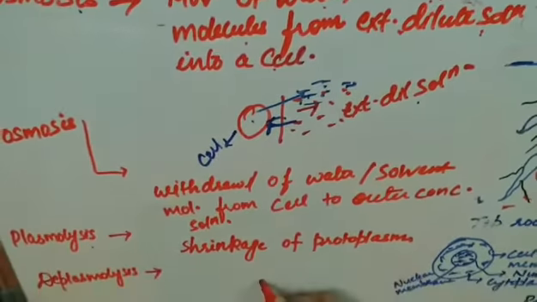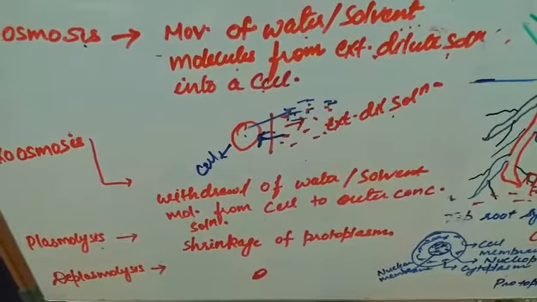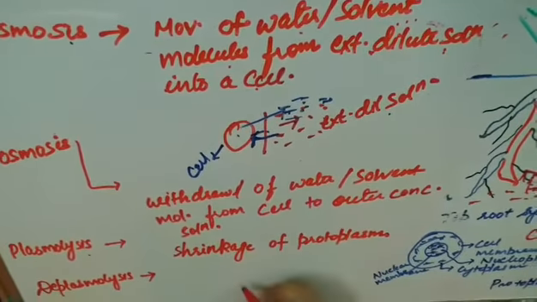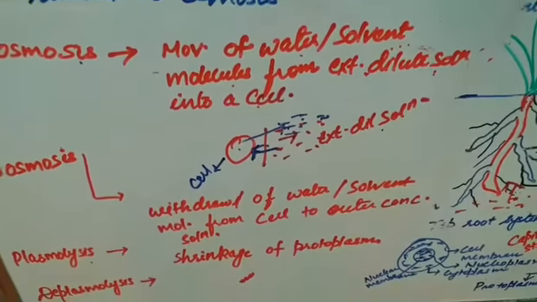Now, suppose this is a cell. It is a plasmolyzed cell. This is a plasmolyzed cell.